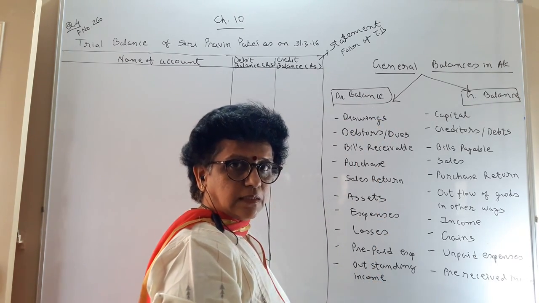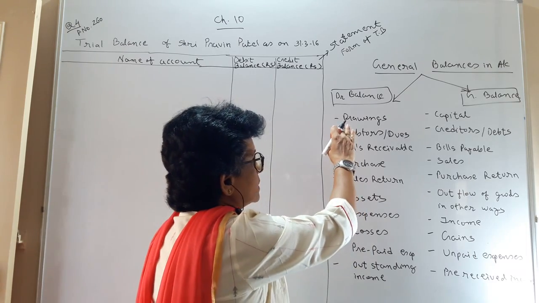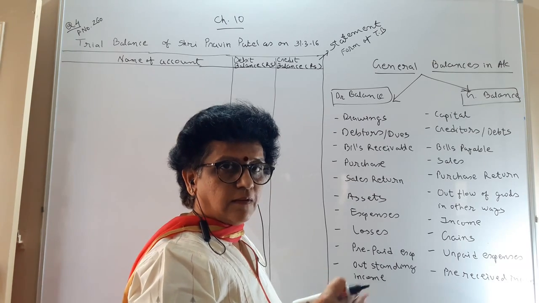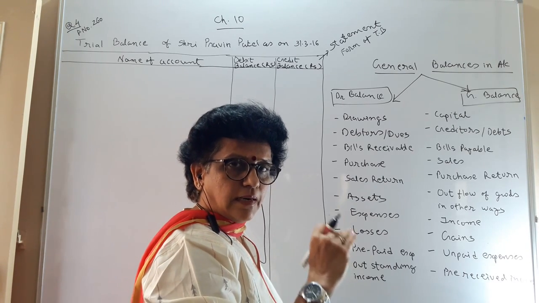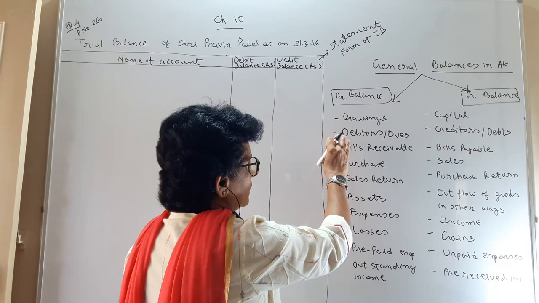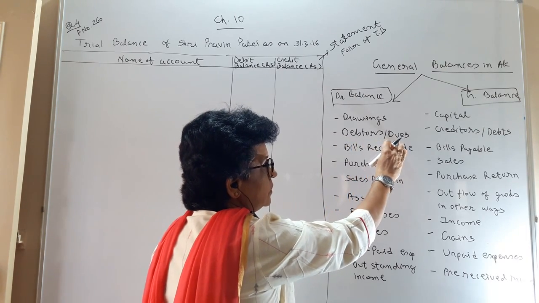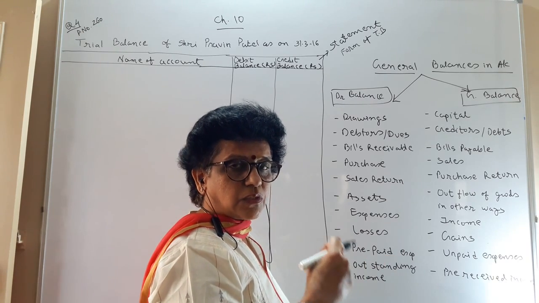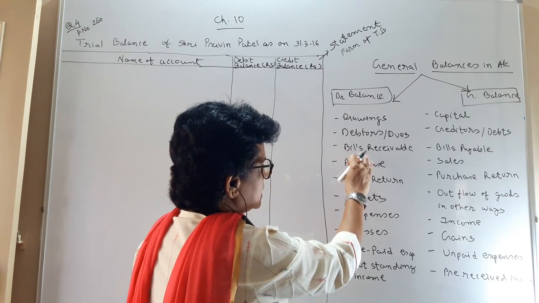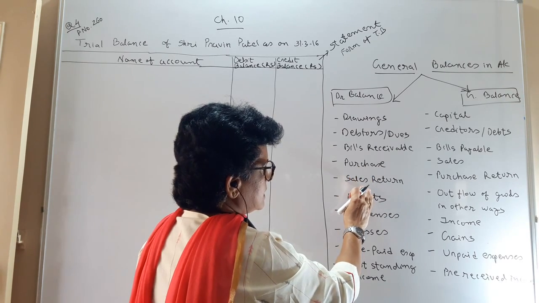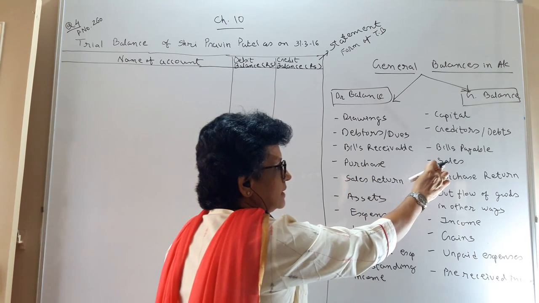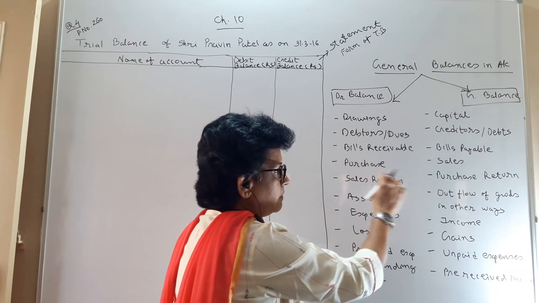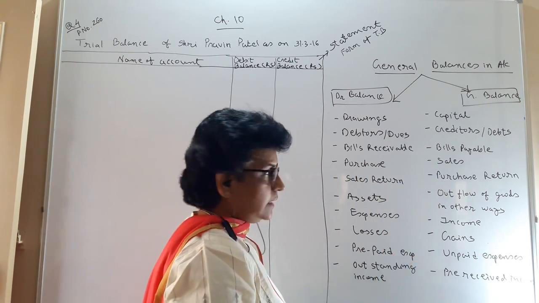Debit balance: you have drawings. You have the debit because the owner's capital decreases. To decrease the capital you are debiting drawings account. Then the debtors as well as the dues, which you have to receive. Debtors, money which you have to receive. Bills receivable is there, purchase is there, sales return. When the sales have credit balance, sales return has debit balance. When purchase has debit balance, purchase return has credit balance.